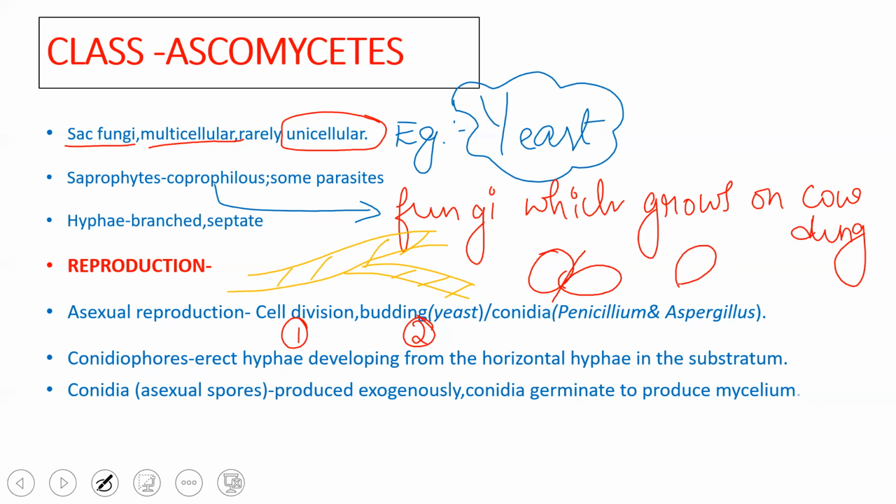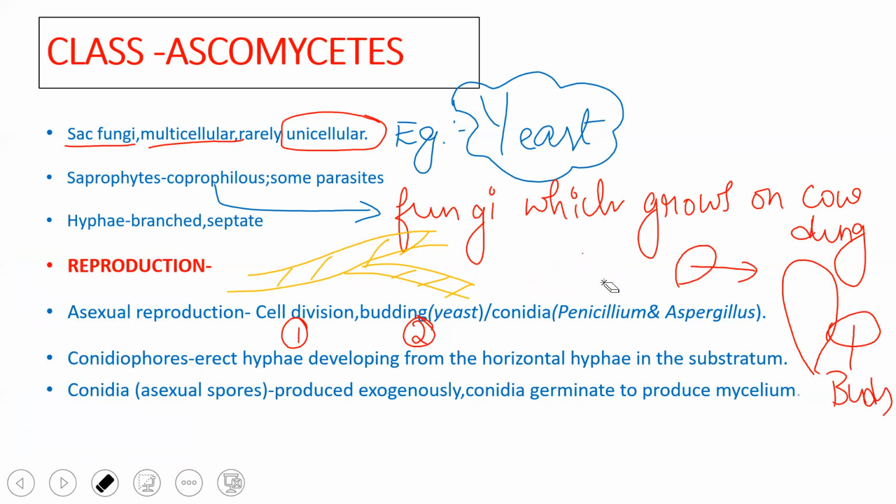This process is called budding, and external buds are formed. These are the external buds on the parental cell, and they form the new fungal body. That process is called budding.